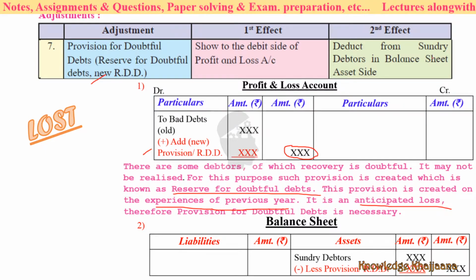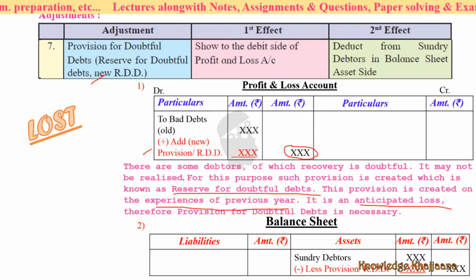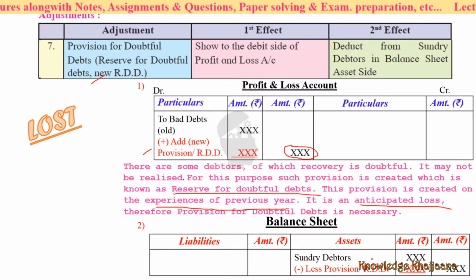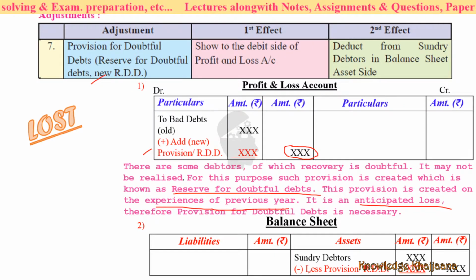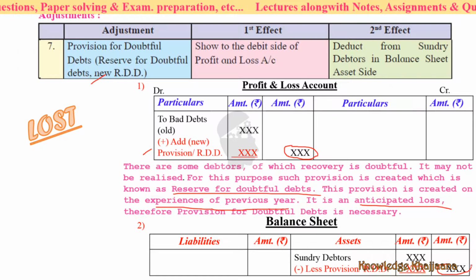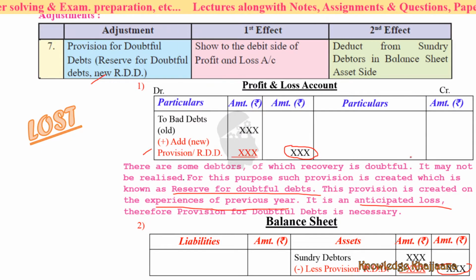And what is its second effect? As it is a loss, we have to deduct it from the sundry debtors because it's a provision. So we have to deduct the provision or reserve for doubtful debts from the sundry debtors, and the final amount of debtors we will get over here. This is the entry or effect for the provision for doubtful debts.